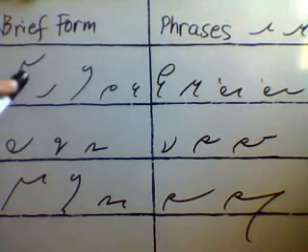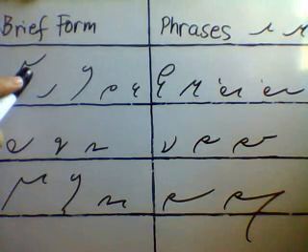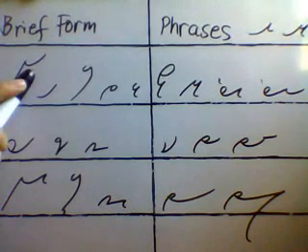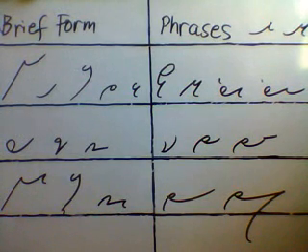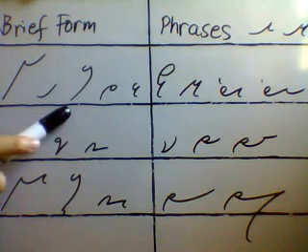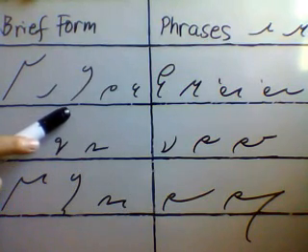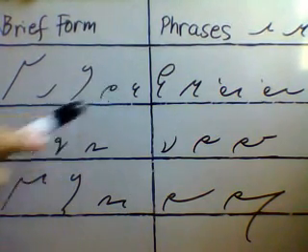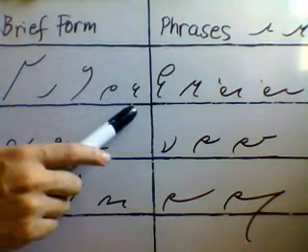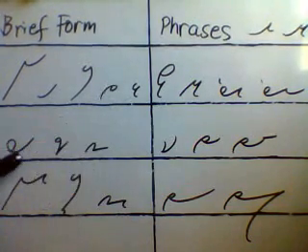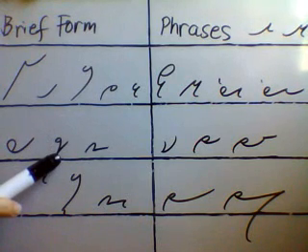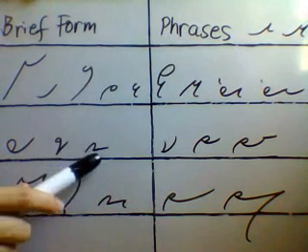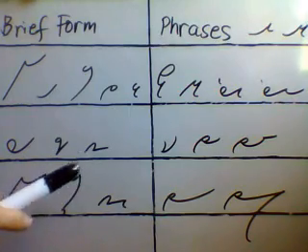DR, which is the brief form of doctor and during. The symbol for there and their. OF is the brief form for office. E is the symbol for they. US is the symbol for was. AR is the symbol for where. EST is the symbol for yesterday. UN is the symbol for one.